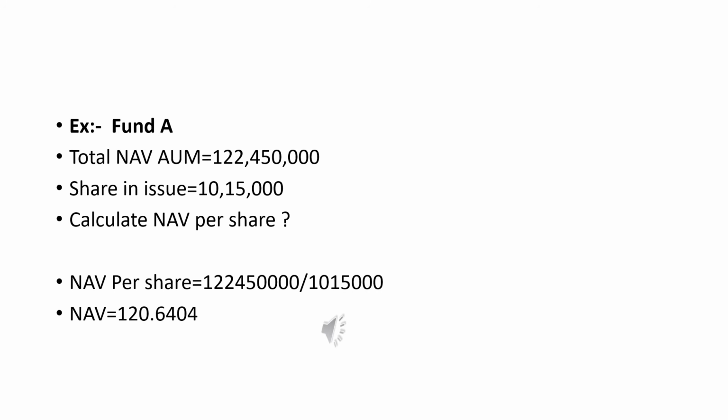On this basis, NAV is calculated at a frequency depending on the objective. So here we can see one example of fund A, how we can calculate the NAV per share on the basis of total NAV, AUM, and shares in issue.